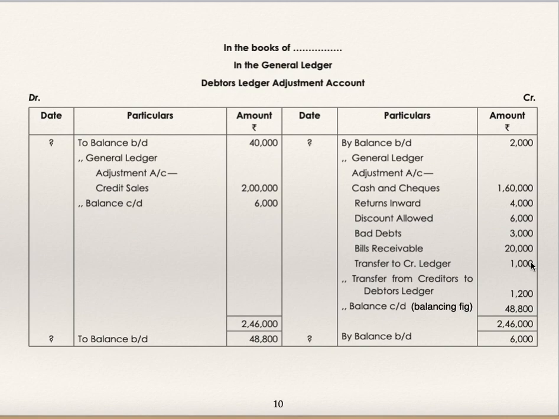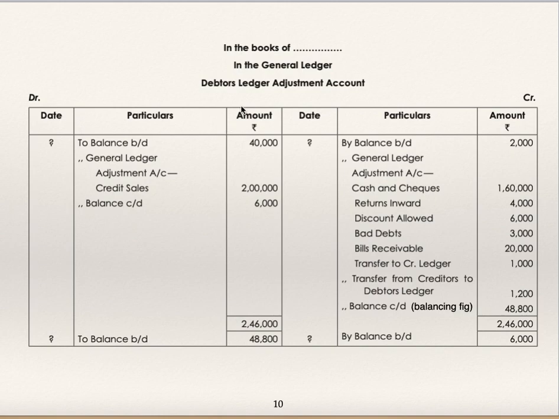Balance carried down is the balancing figure. Opening balances on the debit and credit side are given, and the closing credit balance of 6,000 is given, and 48,800 is the balancing figure. In the next period, the balance brought down is the same balance you carry forward.